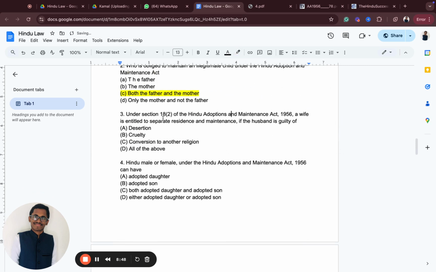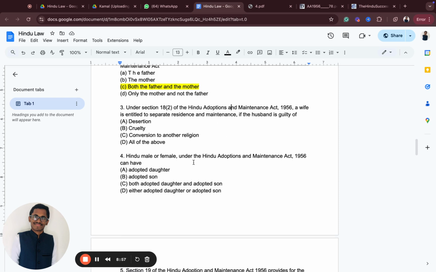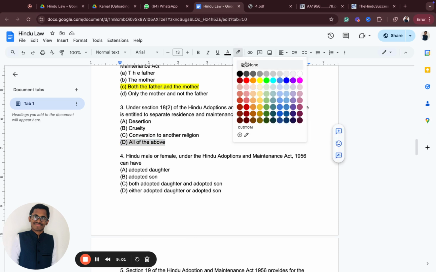Now, under Section 18(2) of the Hindu Adoption and Maintenance Act 1956, a wife is entitled to separate residence and maintenance if the husband is guilty of desertion, cruelty, or conversion to another religion. So all of the above is the right answer.